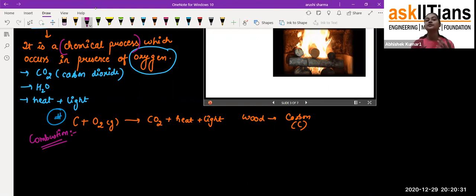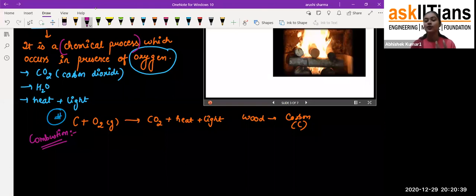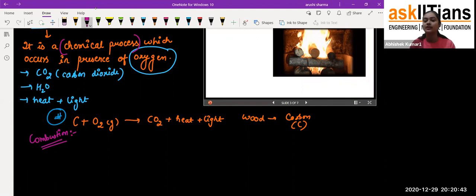Like, if I give you one example, whenever our mother cooks food for us, she takes flour, then she makes dough of it, and then she makes chapatis from it. So are you able to convert that chapati again into flour? Exactly, no. So that process is called a chemical process.